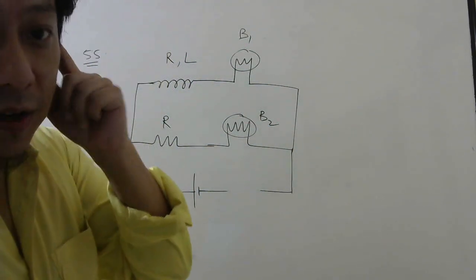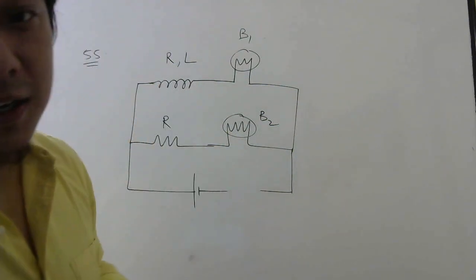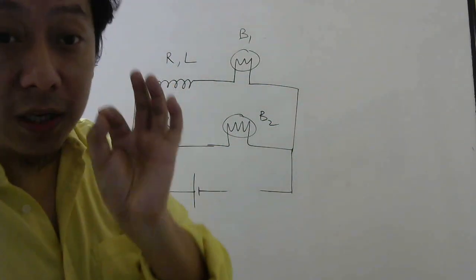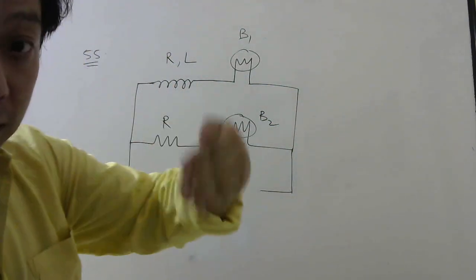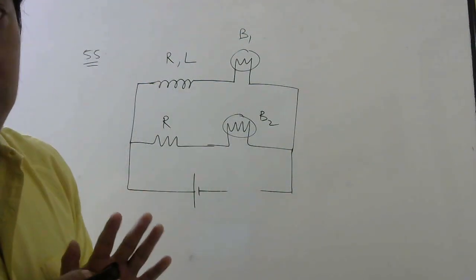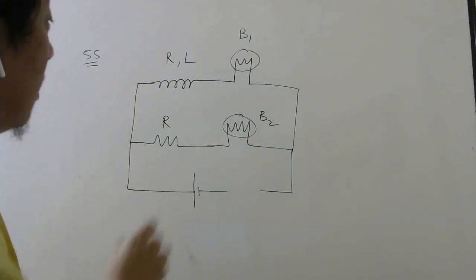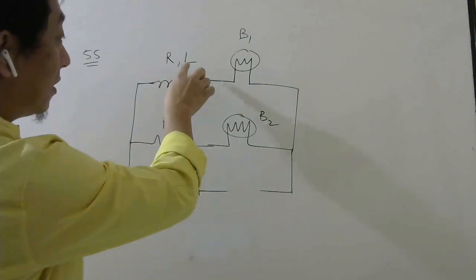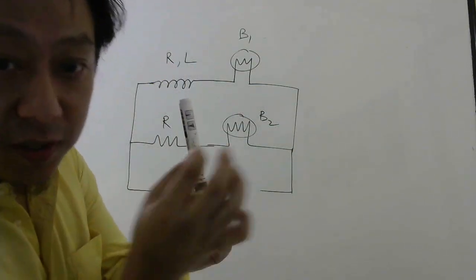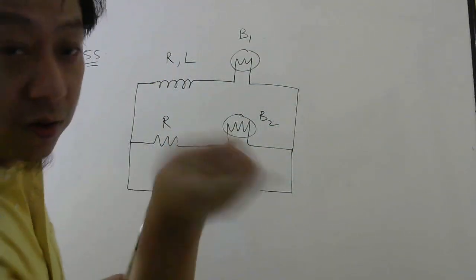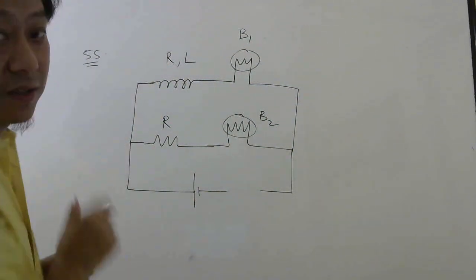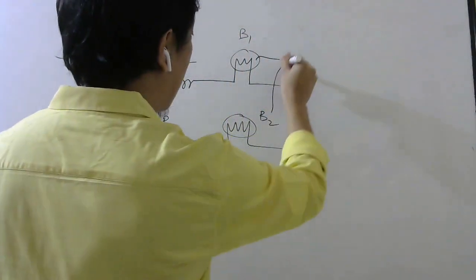So that is important. That means this is not an ideal inductor. Ideal inductor will have only inductance. So that way also we will try to solve the problem. But in this question, they have told this inductor has inductance L, and the coil which is used to make the inductor also has resistance R, same as this. And these two bulbs are identical.